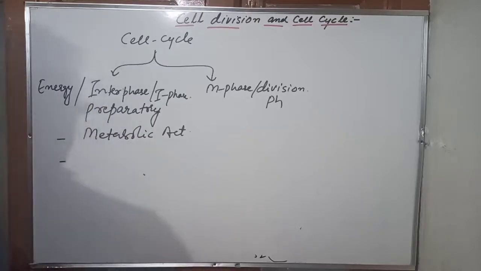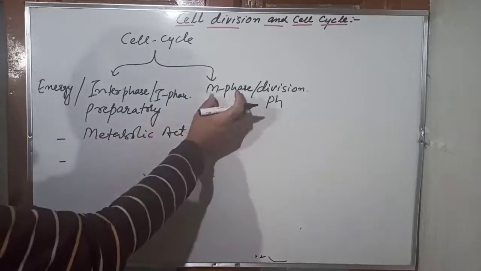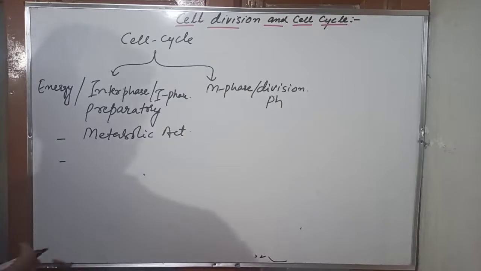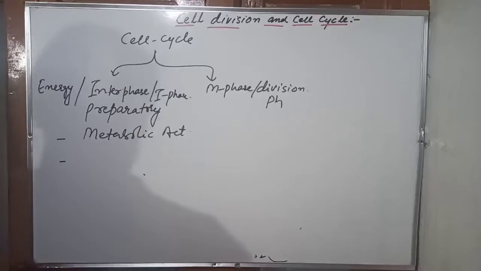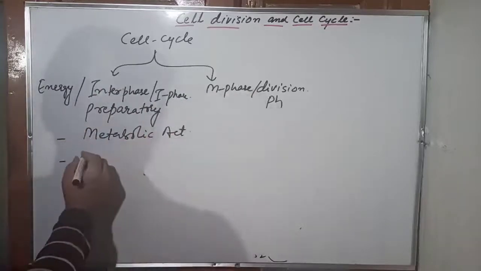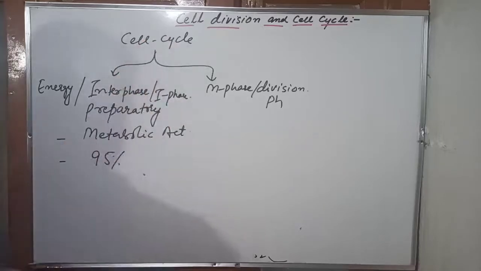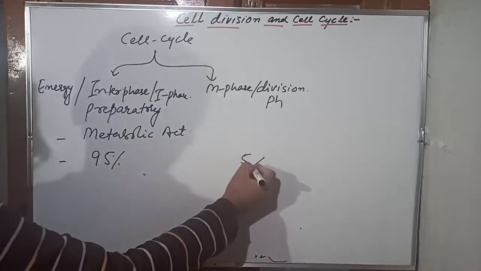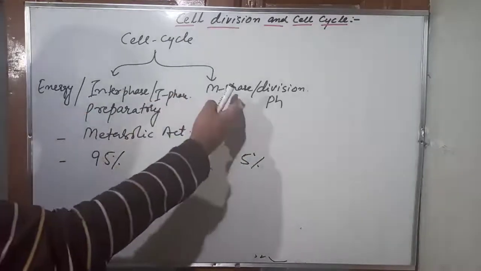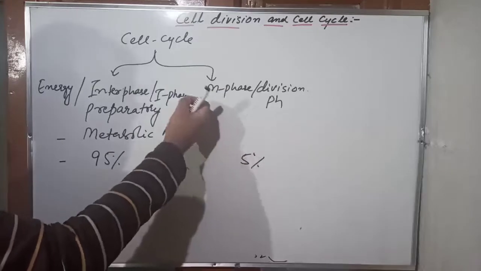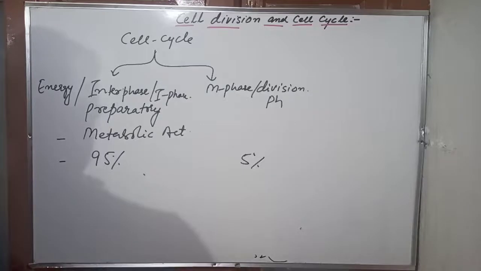One more important point, this phase occurs between 2 consecutive M phases. So the cell prepares itself for the upcoming division phase. Interphase takes 95% of the cell cycle, so it's the longest phase, and the remaining 5% is occupied by M phase or division phase, because the cell prepares everything here, and then it is time for the distribution between the two cells, and that happens in the M phase. I hope it's clear.